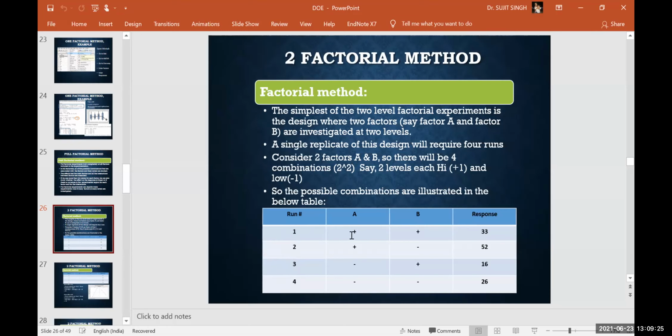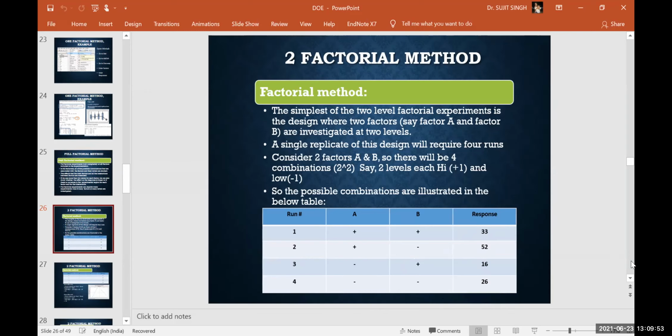At the first run, both A and B are positive. In the second, keep A positive, B negative. In the third, A negative, meaning at the low value, and B at the positive one. And in the same way, analyze the response you get. Let's say we have some hypothetical responses here, 33, 52, and see how that changes.